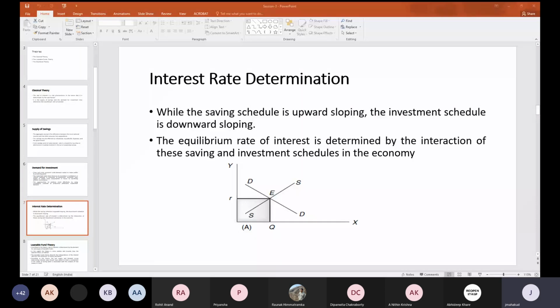Any other component where the bank is not able to utilize that money for loans?